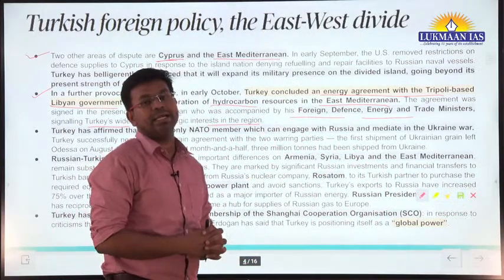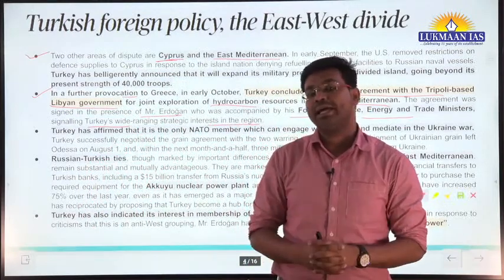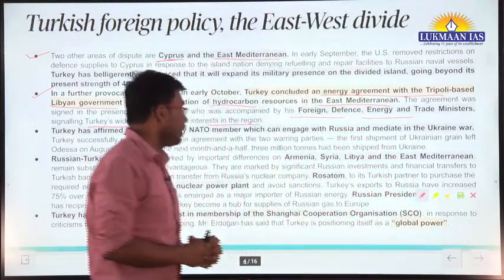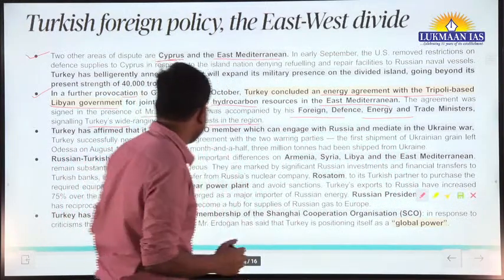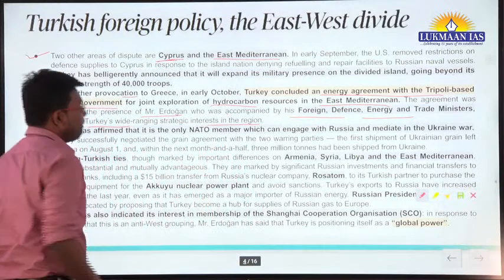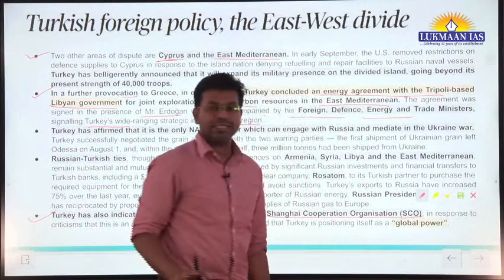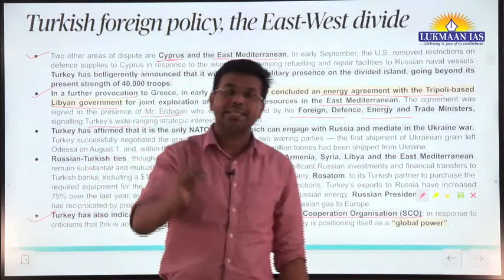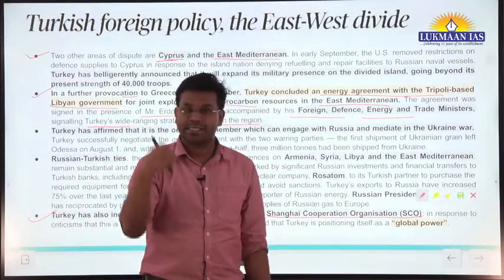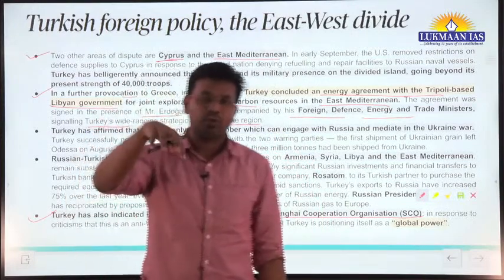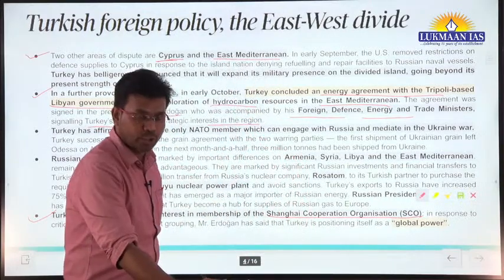After reading this article, you will understand that Turkey has been evolving as one of the strongest countries in the world, and Turkey has also shown its interest to be a member of the Shanghai Cooperation Organization, in short known as SCO. India is a member of the Shanghai Cooperation Organization. India, China, Pakistan, Russia and 4 Central Asian countries are members of the Shanghai Cooperation Organization.